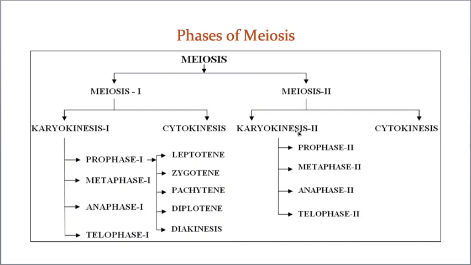Karyokinesis 2 is also divided into prophase 2, metaphase 2, anaphase 2 and telophase 2. By seeing this flow chart, don't get worried, because meiosis 2 is exactly similar to mitosis. So don't worry, we need to discuss in detail about meiosis 1. Meiosis 2 is exactly equal to mitosis. Of course, a small difference is there, because mitosis takes place in diploid cells, whereas meiosis 2 takes place in haploid cells. Anyway, I am going to explain all this information in detail in maximum 10-15 minutes. So let us go for meiosis 1 now.